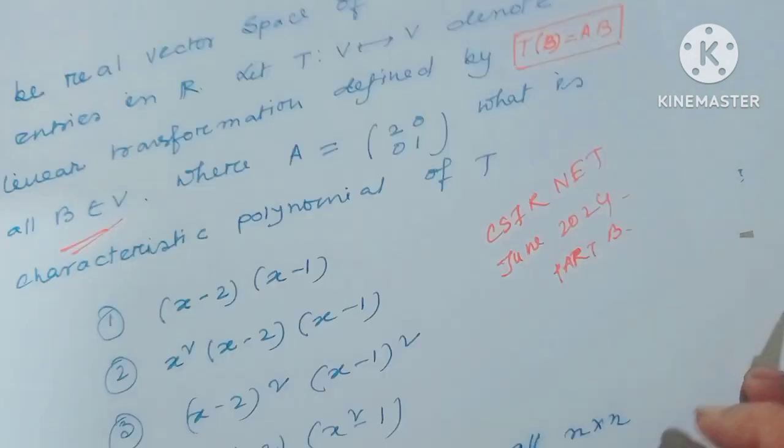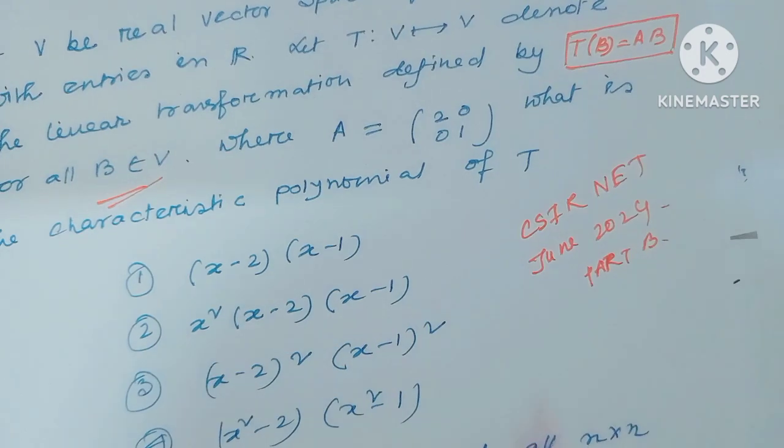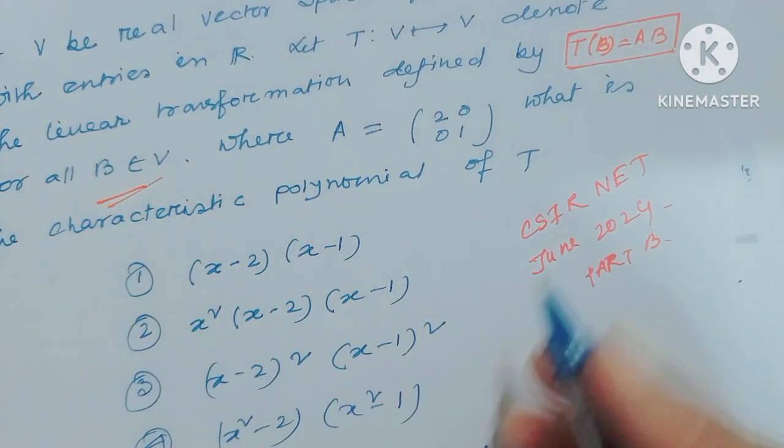A similar type of question came in the CSIR NET June 2024 exam. Here the question is about the characteristic polynomial.